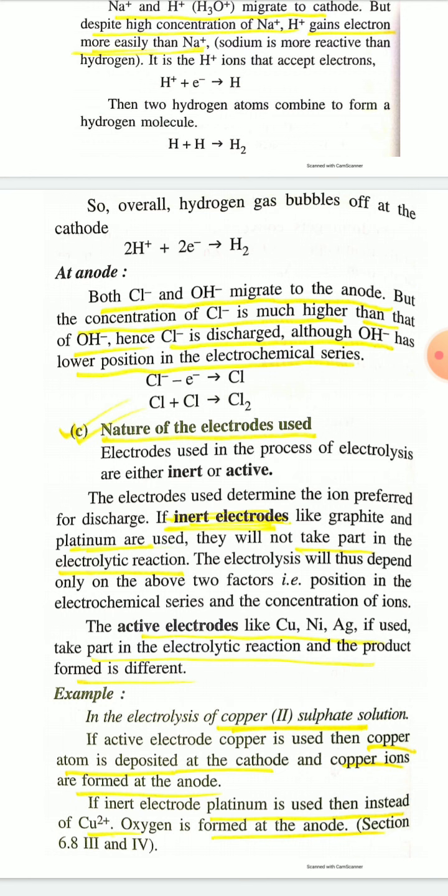But if active electrodes like copper, nickel, silver are used, active electrodes are those electrodes which take part in the electrolytic reaction. If these electrodes are used, they take part in the electrolytic reaction and the product will be different.